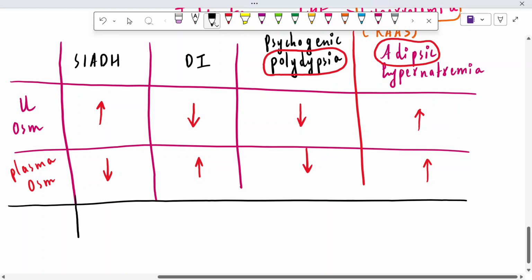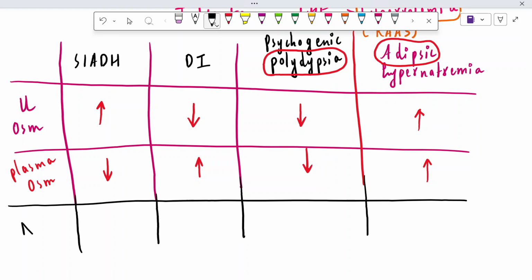Okay. What about in SIADH, the sodium levels in the blood? Because the plasma is diluted, it means that sodium will also be decreased. It is relative hyponatremia. In case of diabetes insipidus, the plasma is concentrated, so sodium is also concentrated inside the plasma.